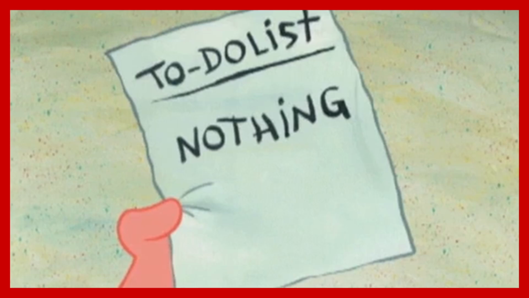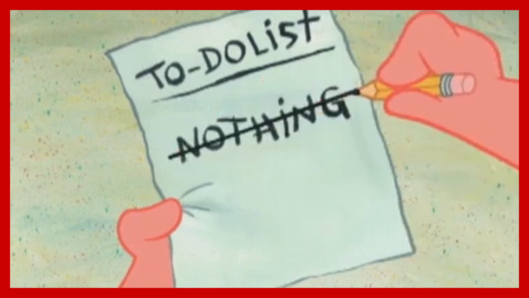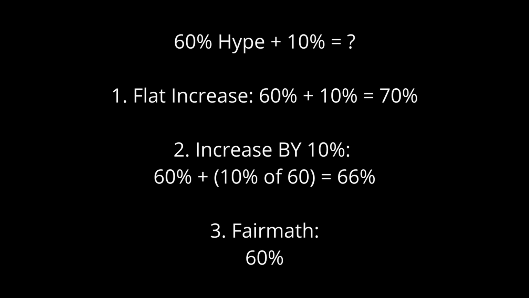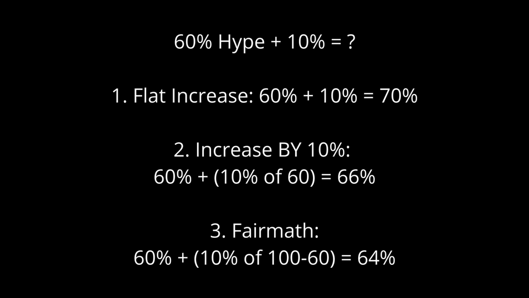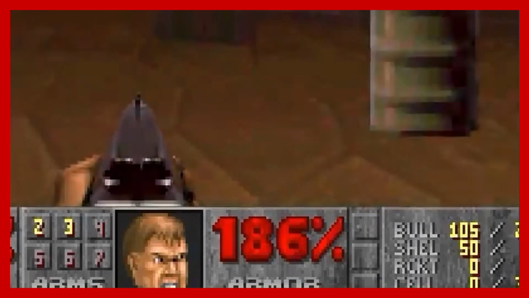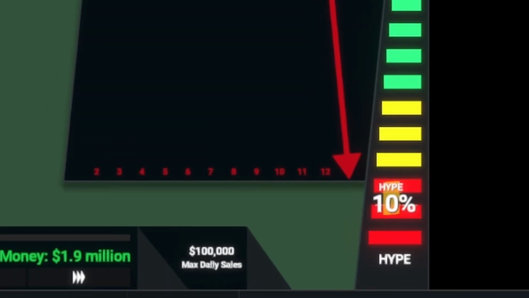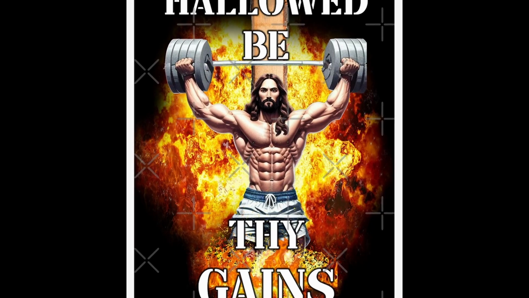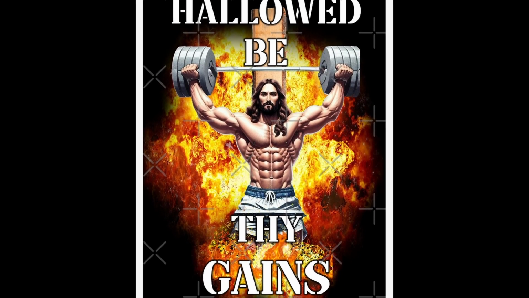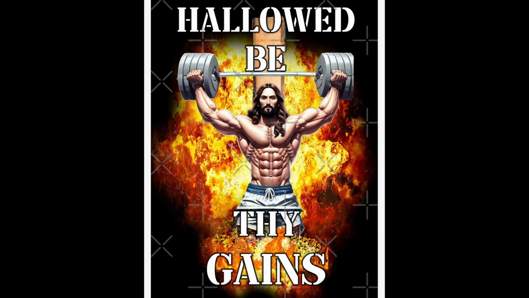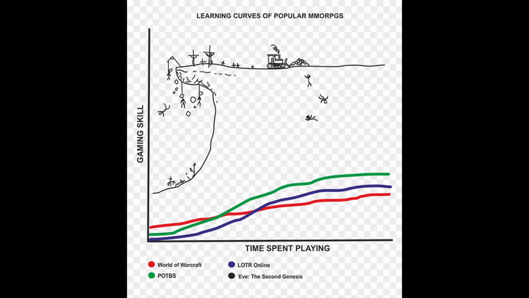That might seem like nothing, but in the earlier example, the difference is larger. So 60% hype plus 10% of the remaining 40% is 64%. With this method, the closer you are to 100%, the smaller the change, and you'll never have anything above 100%, and that can be useful. It's important, especially when you have a bar in your UI showing the hype level. You don't want that bar to overflow, right? And Fair Math is useful in situations where you want it to be harder for the player to make gains as the game goes on. It puts a natural difficulty curve in place.